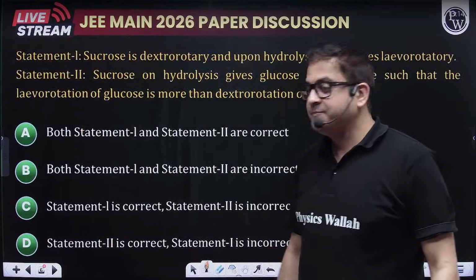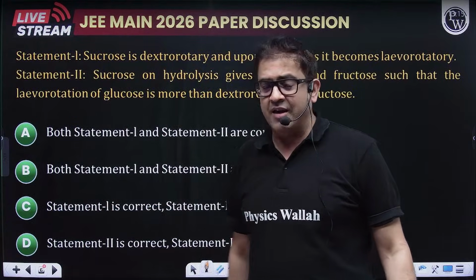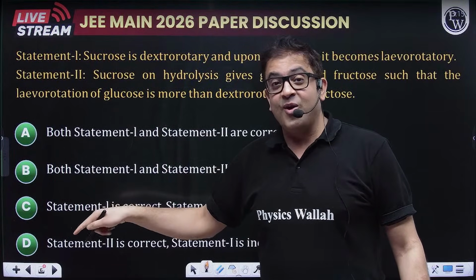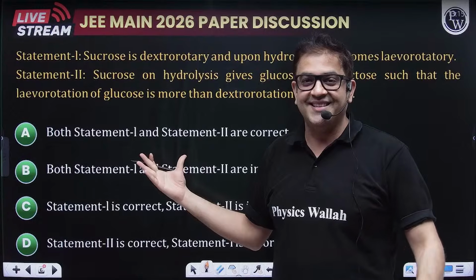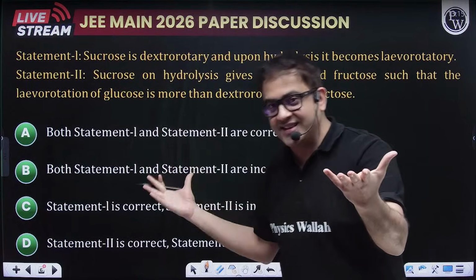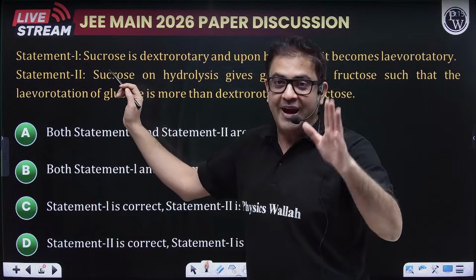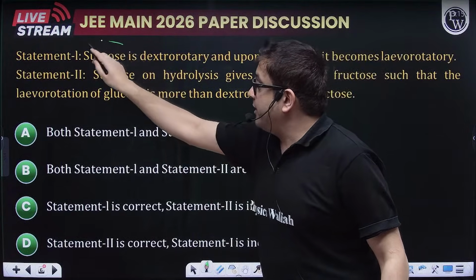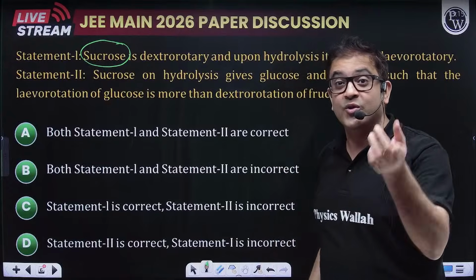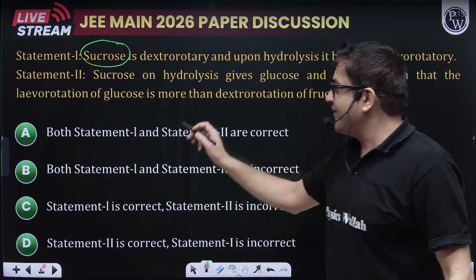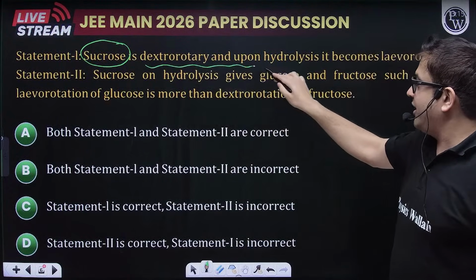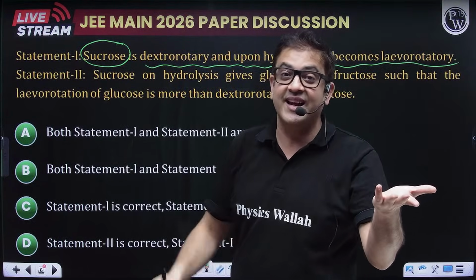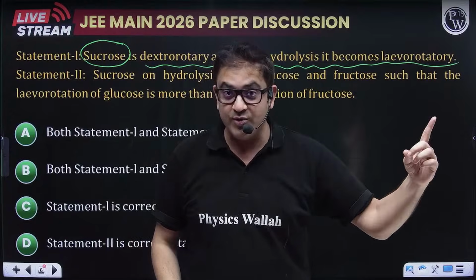Moving forward, so a moderate question, I would rather say. Now, why was that one moderate? Because such pieces of cake also you get. So this is definitely an easy question from biomolecules, which says you have sucrose. We know sucrose is also called invert sugar. So sucrose is dextrorotatory, and upon hydrolysis it becomes levorotatory. That is the reason sucrose gets hydrolyzed to glucose and fructose.